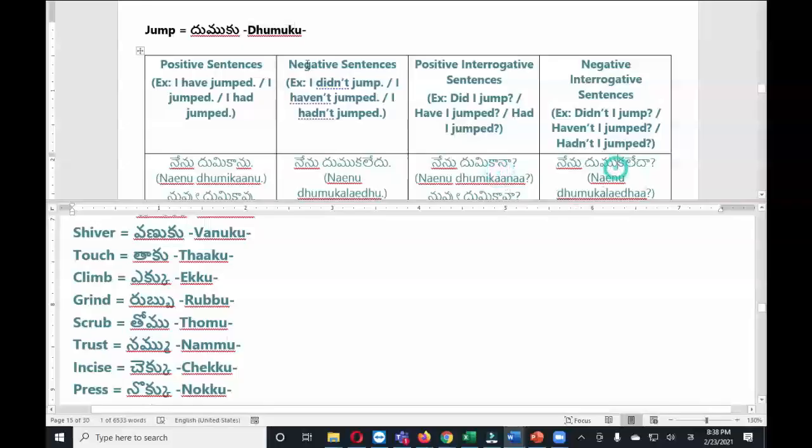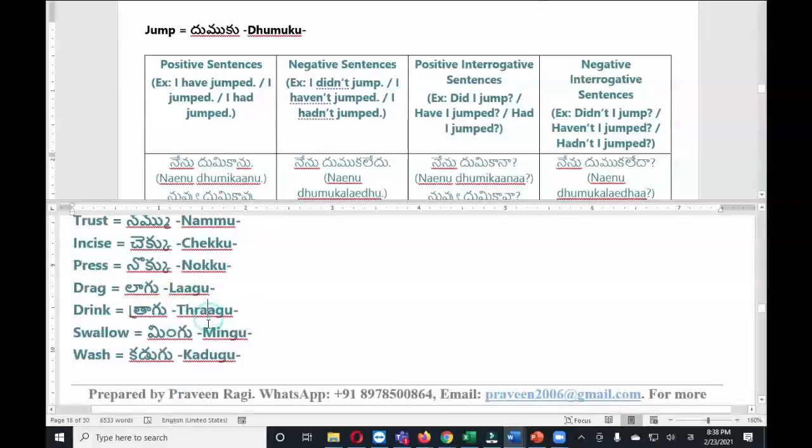Then this one nammaleda. Dumuku became dumukaleda. Similarly, nammu becomes nammaleda. Okay, let's try with the next verb.